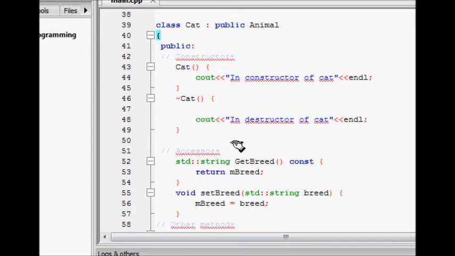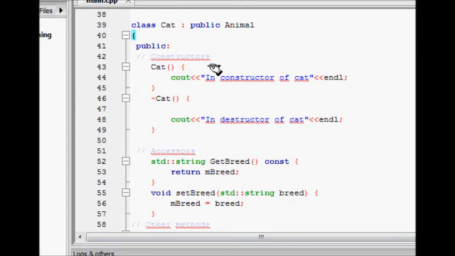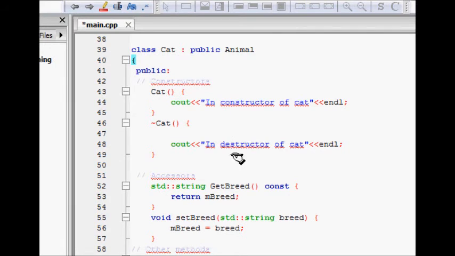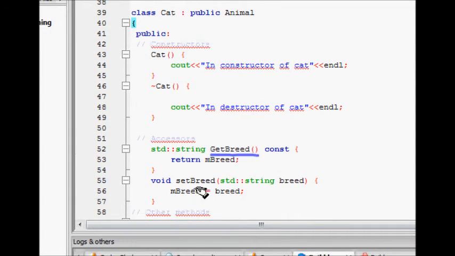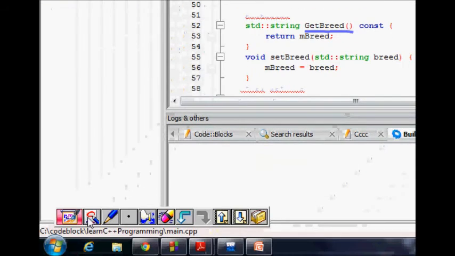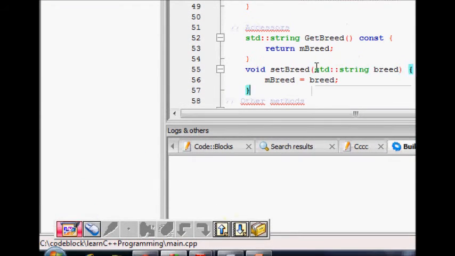But there should be some extra features which distinguish a cat from a dog, let's say. It is an animal, so it will sleep and speak, but now we say what special features it has. The cat has its breed.